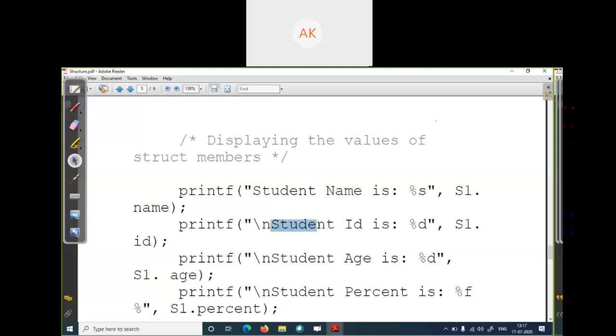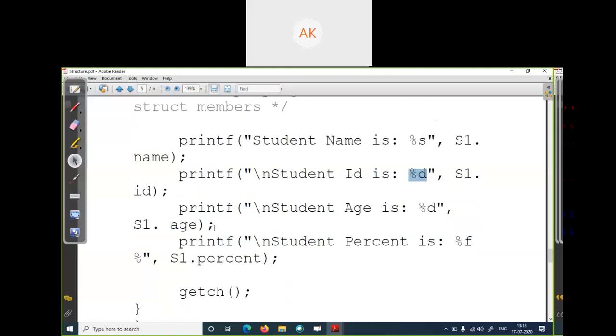Student ID is, it will print followed by percent d. Percent d means format specifier for the decimal value. Here my ID or roll number is an integer value, so I just write this format specifier percent d, s1 dot id. S1 is my variable name of the structure and ID is the member variable. This value is an integer value, so I just write percent d. It's a format specifier for the roll number.